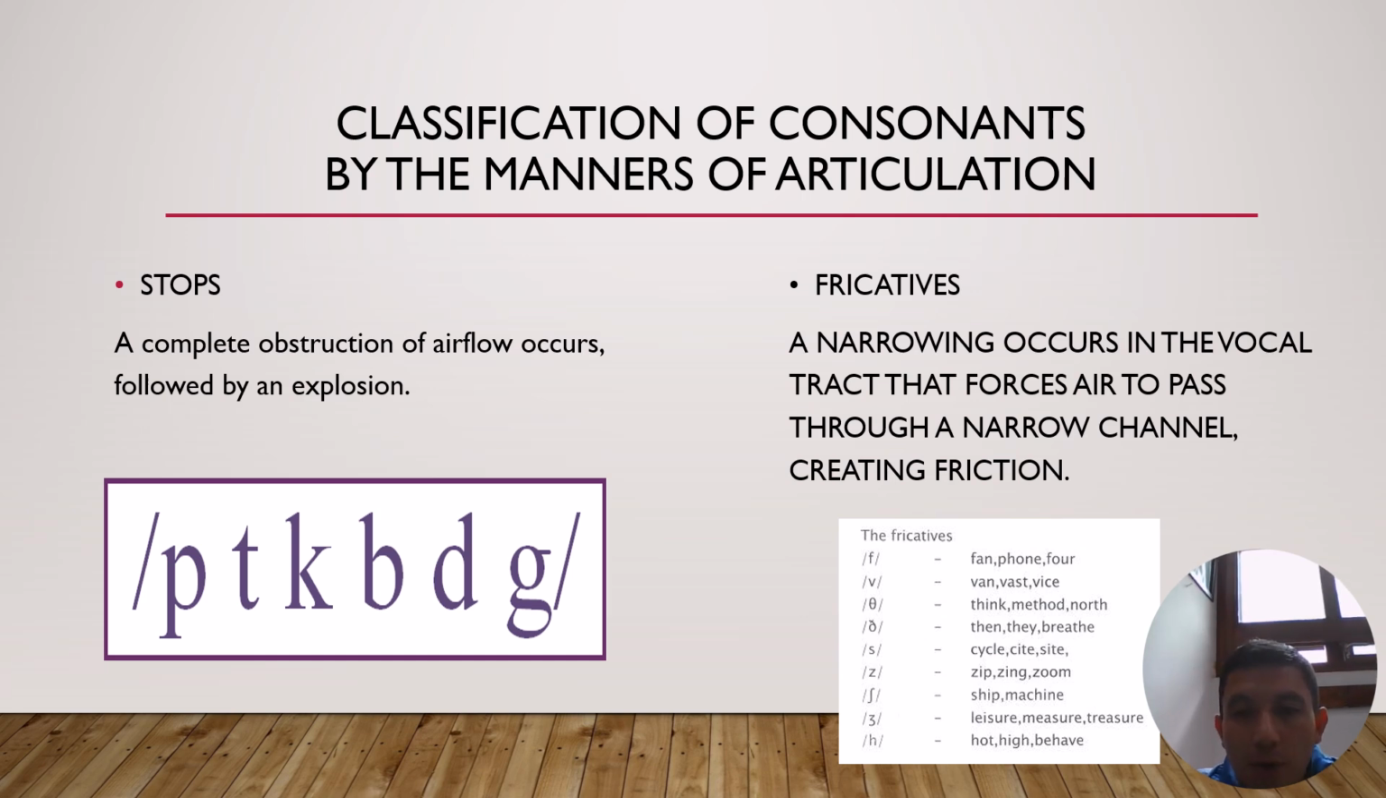Fricatives. A narrowing occurs in the vocal tract that forces air to pass through a narrow channel, creating friction. For example, F, V, Th, S, Sh, and H.